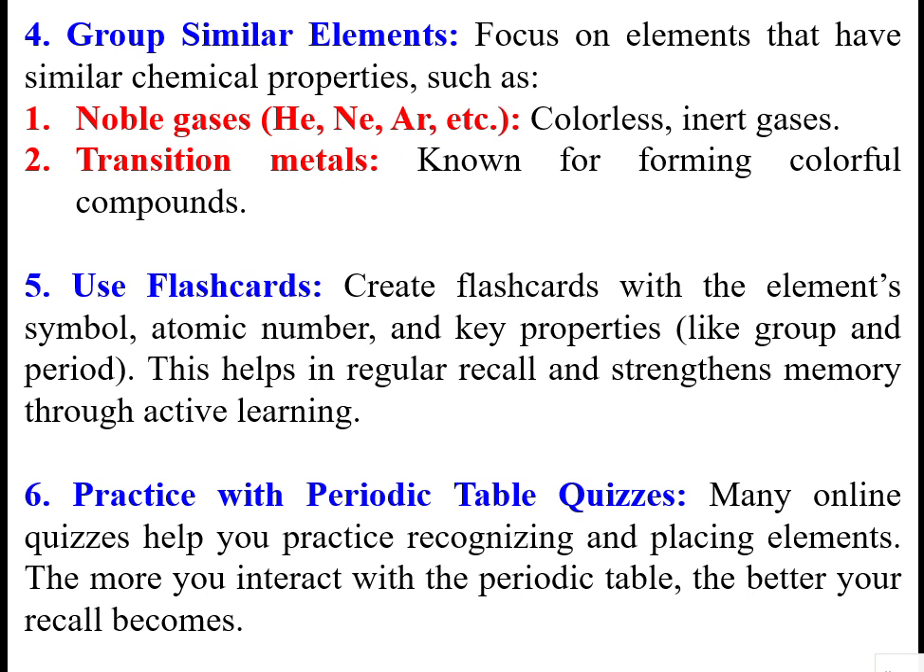Group similar elements. Focus on elements that have similar chemical properties, like noble gases and transition metals. Noble gases are colorless, inert gases. They cannot proceed for reactions under normal conditions. The transition metals are known for forming colorful compounds. To understand this, use flashcards. Create flashcards with the element's symbol, atomic number, and key properties like group and period. This helps in regular recall and strengthens memory through active learning.